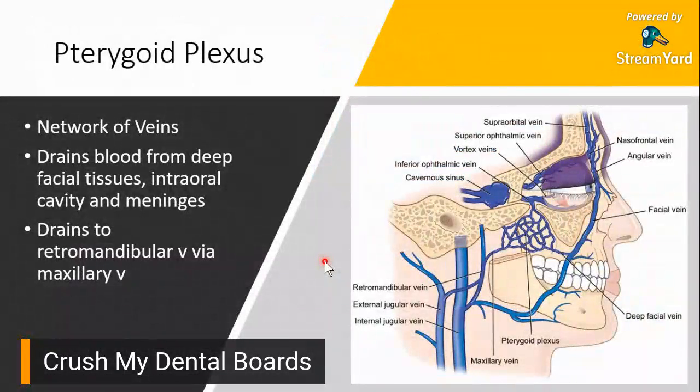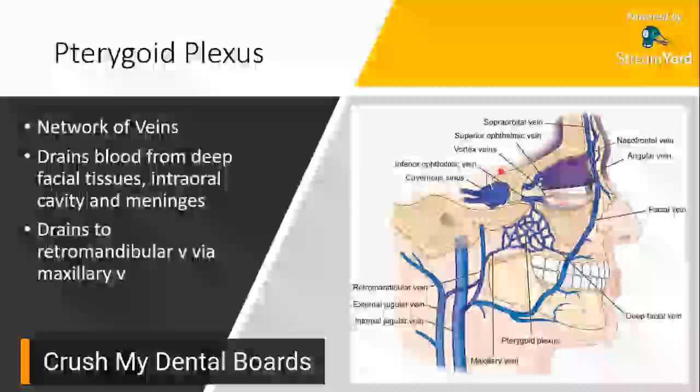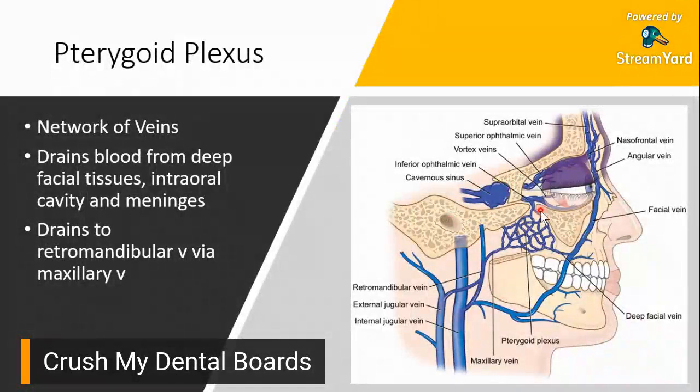Next, we go to your pterygoid plexus. So, pterygoid plexus, kung imagine natin, it's somewhere inferior to your cavernous sinus. So, cavernous sinus, may emissary vein. And then, sa ilalim nun, that would be your pterygoid plexus. And then, as I mentioned earlier, anything or anywhere you see plexus, it just means it's a network of veins. Why is it called pterygoid plexus? Because it's in the pterygoid part. It's in the pterygoid portion of your head. That's why it's called pterygoid plexus.